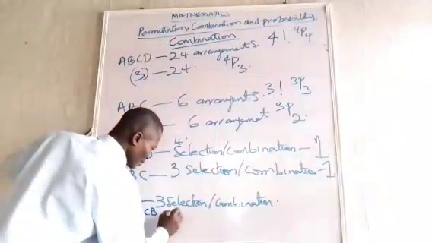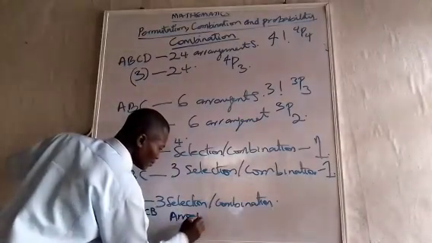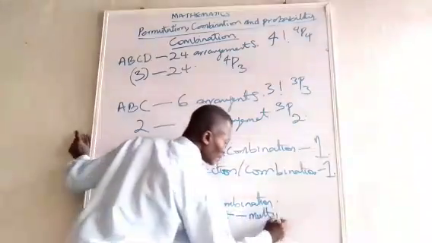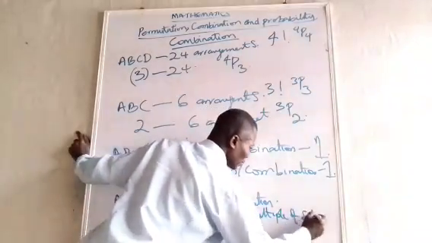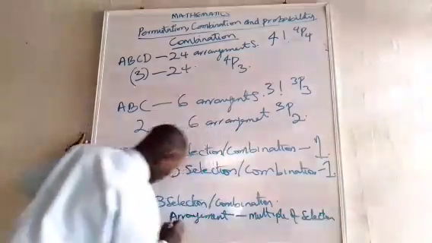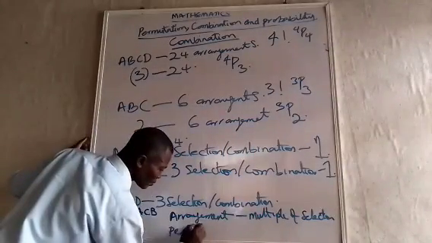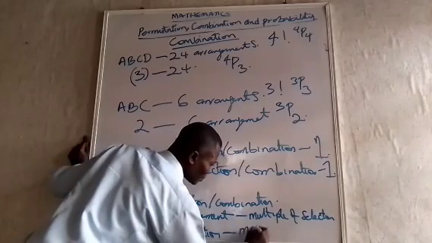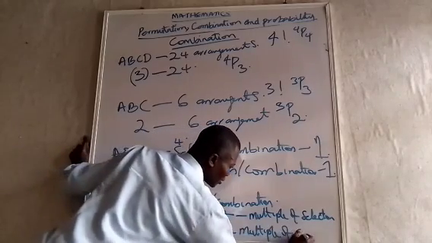So we realize that selection will be a factor of arrangement. Or let's make it like this: arrangement will be a multiple of selection. That is, permutation will be a multiple of combination.